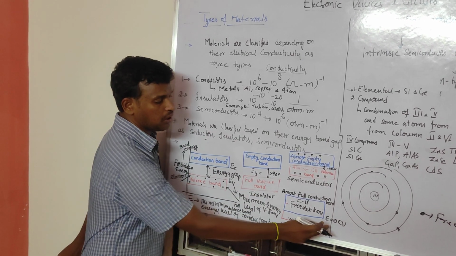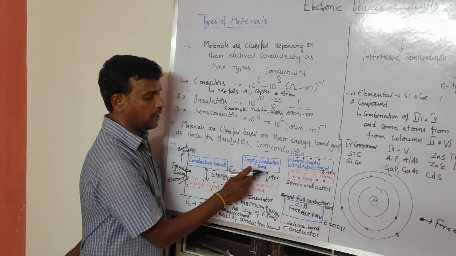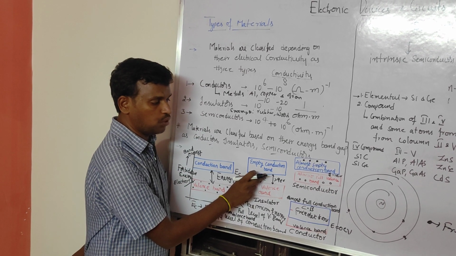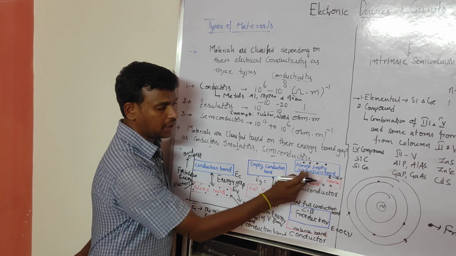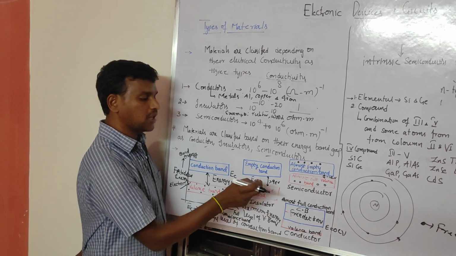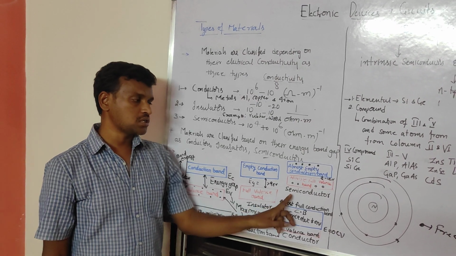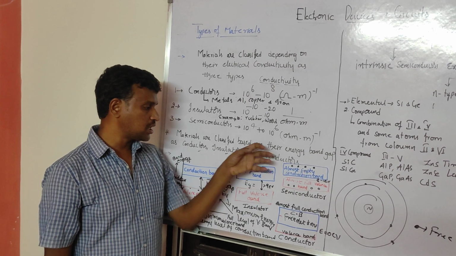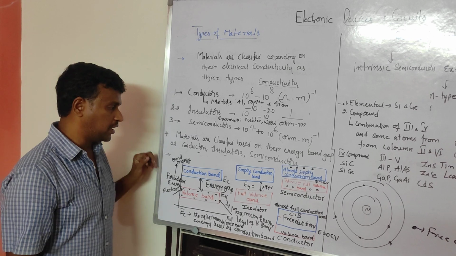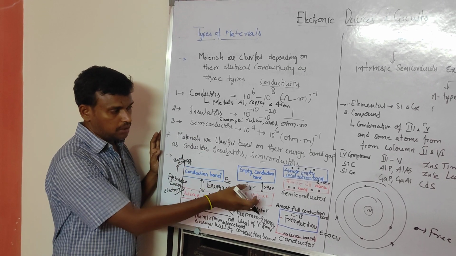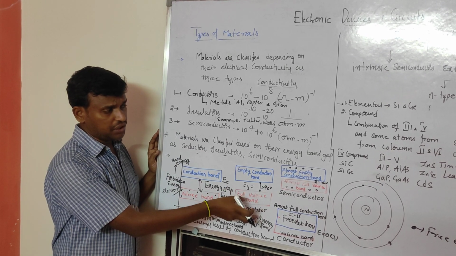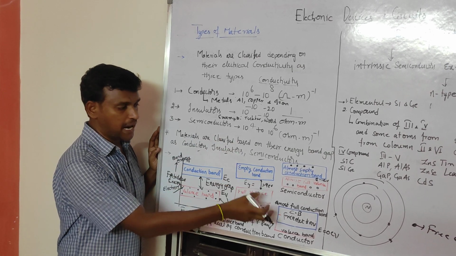For conductors it is 0 and for insulators it is 9 electron volts, and here we have 1 electron volt, in between. That's why these are called semiconductors. So this is the classification of materials depending on the energy band gap.